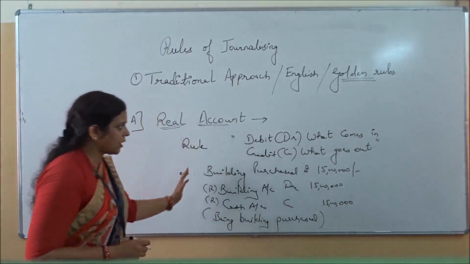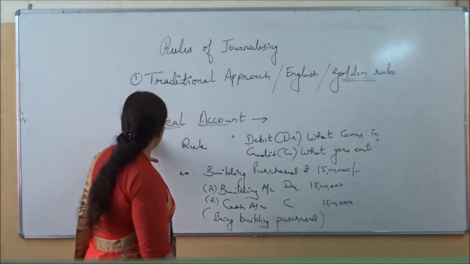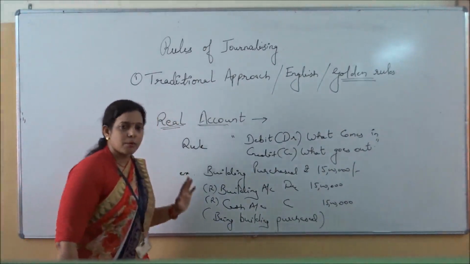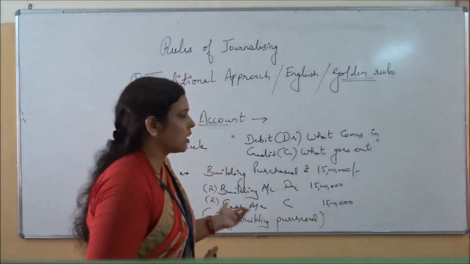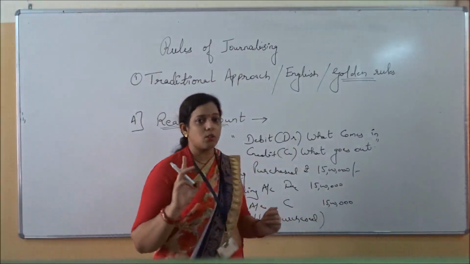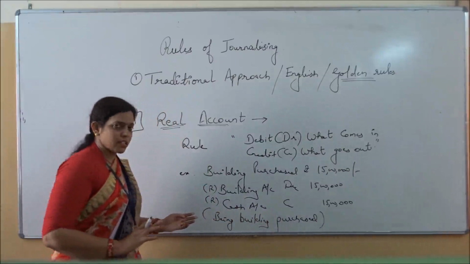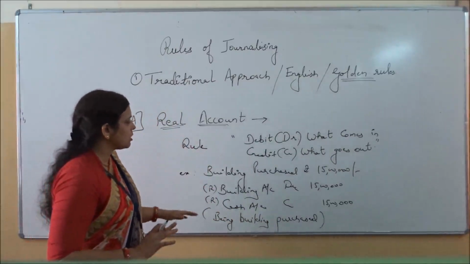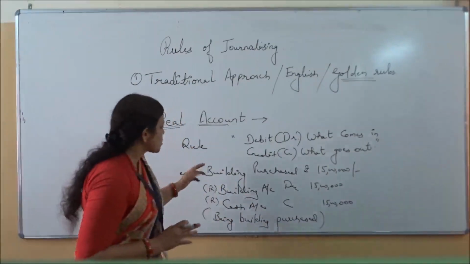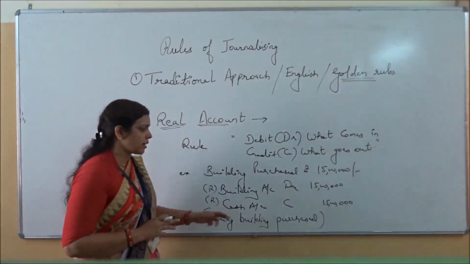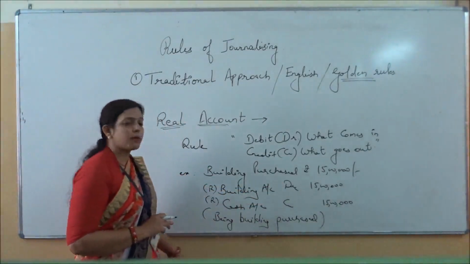So just in short, again we are revising. These are known as golden rules which we are studying today. First one, what we are seeing is a real account. What is coming in the real account? Whatever property is there with the business is coming in the real account, except one exception, as I said, cash at bank. It is not coming in the real, it is coming in the personal. We are discussing the personal. Then we have seen the rule, debit what comes in and credit what goes out. Whatever is coming into the business is always written on the debit side, and whatever is moving out is always written on the credit side.